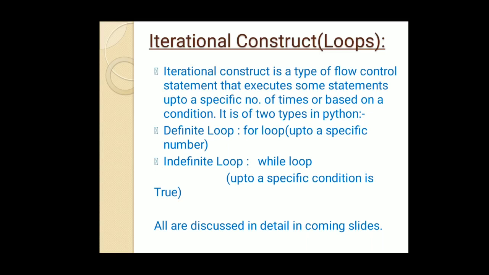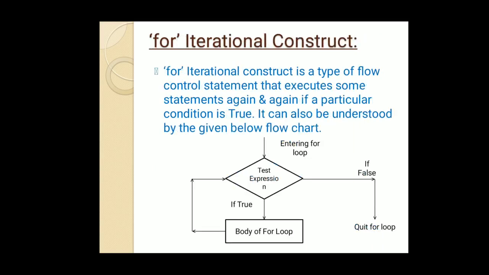The second one is called the indefinite loop. Its example is the while loop, in which we execute some statements again and again until and unless a specific condition is true. Once again, we can say, when the condition of the while loop is true, then and only then, until then, the statements of the while loop will keep on executing. Let us explore this more in the coming slides.